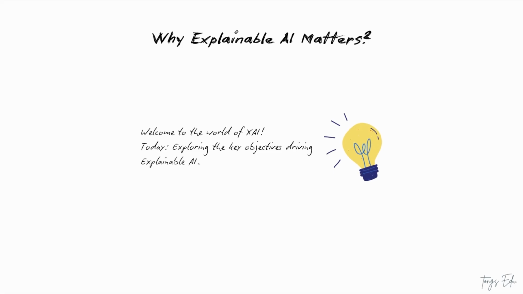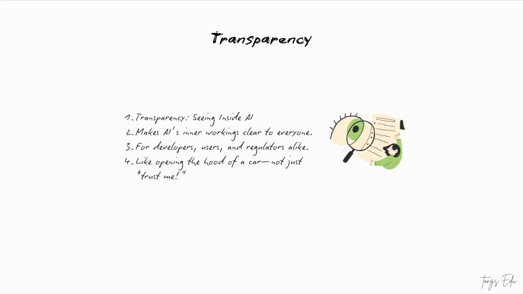Let's jump right in. First up, transparency. Imagine you're using an AI app to decide something important, like whether you get a loan or not. You want to know how it works, right? That's what transparency is all about. XAI aims to make the inner workings of AI models crystal clear, not just to the tech wizards who build them, but to users like you and me, and even regulators who keep things fair. It's like opening the hood of a car and showing you the engine instead of saying, "Trust me, it runs." Transparency lets everyone see what's going on under the surface.